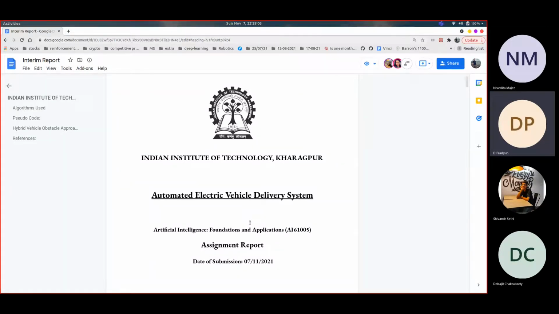This is Pradyun and we are a group of fourth year ECE undergraduates. Let me introduce my team members. We have Debajit, Shivansh and Nivedita Maji. As you can see, the name of our project is Automated Electric Vehicle Delivery System.